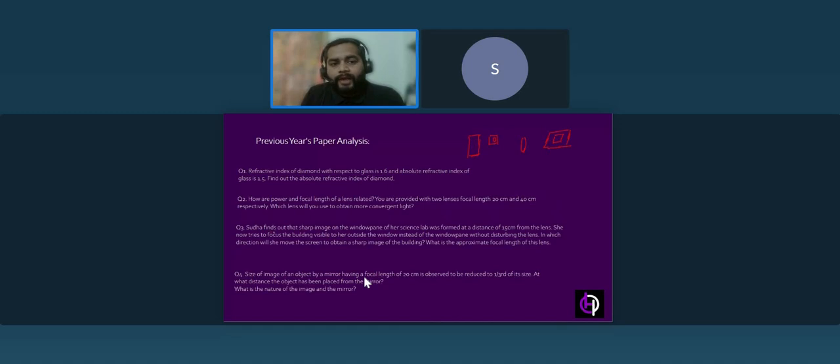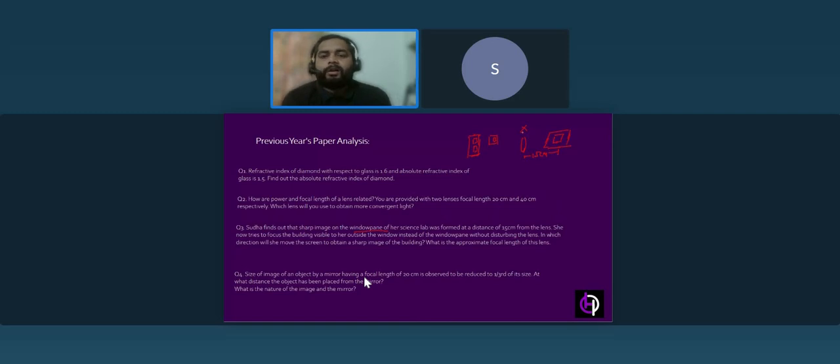Sudha finds the sharp image of the window pane of her science lab formed at a distance of 15 centimeters. So this distance is 15 centimeters, isn't it? She now tries to focus the building visible outside the window. So this is the building outside the window, and she wants the image of this building on this screen. And the condition is that she is not allowed to change the position of this lens. So what can she do?